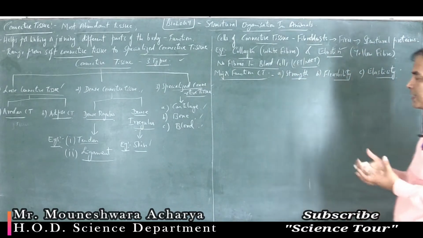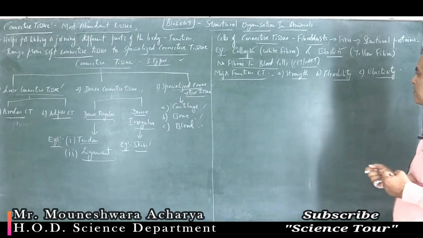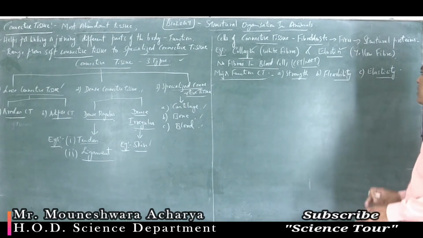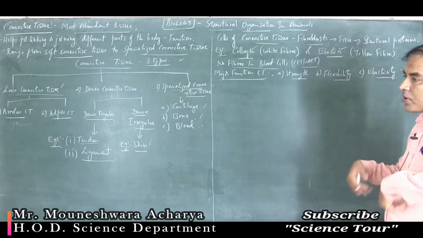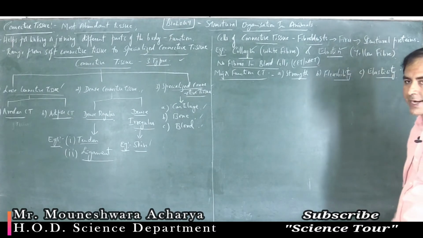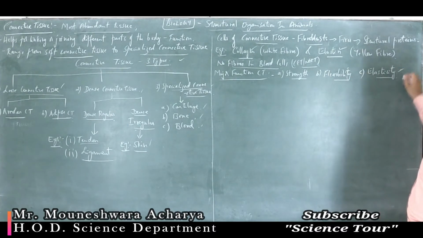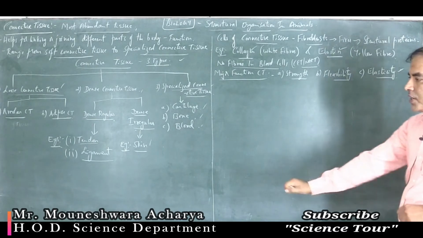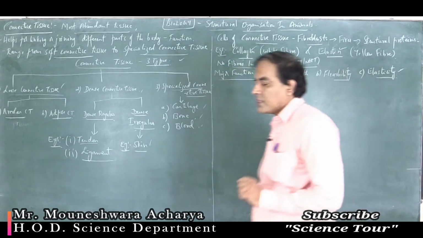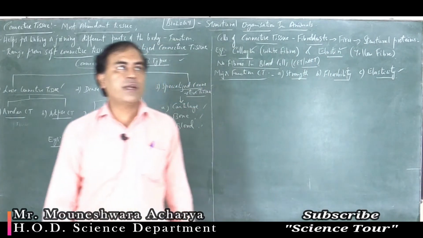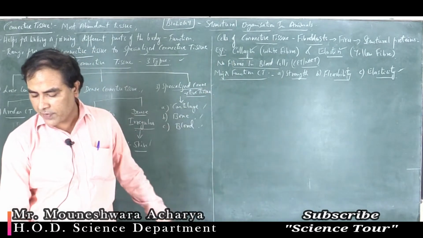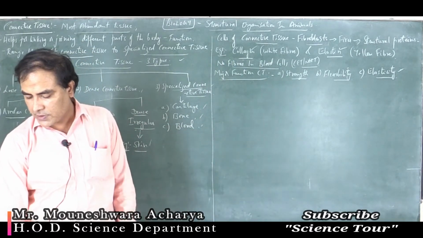It provides strength, meaning tensile strength and rigidity to the different parts of the body. Flexibility: you can bend your body parts because of this flexible nature of the connective tissue. Similarly, you can stretch the different body parts, that is elasticity, like a rubber. So these are the major functions of connective tissue, students. You have to note down all these different parts, which is very important for your exams.